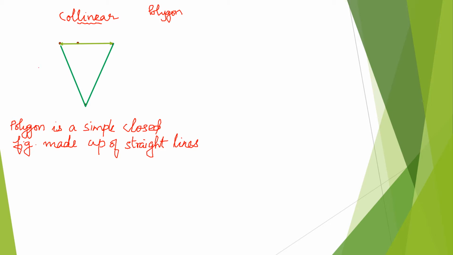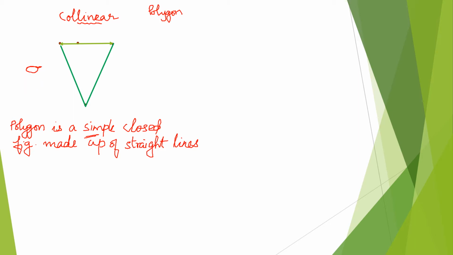Now, if I draw a figure like this, will that become a polygon? It is all made up of straight lines. All are straight lines. Why not? Because it is crossing here. When two lines cross, they are no more simple. Simple means the lines should not cross each other. It should be straight lines and the lines should not be crossing also. So these are known as polygons.